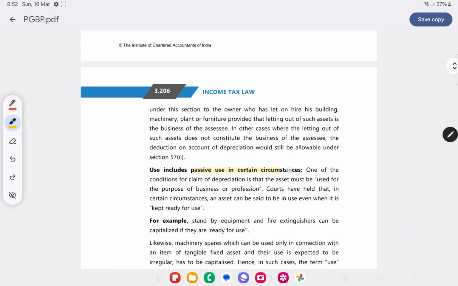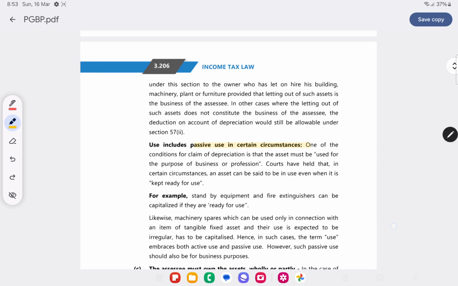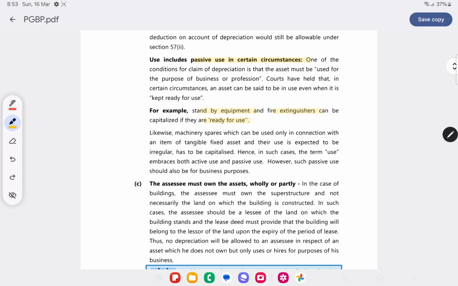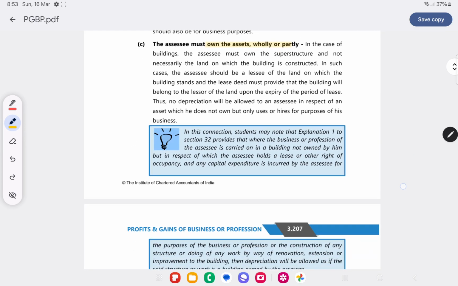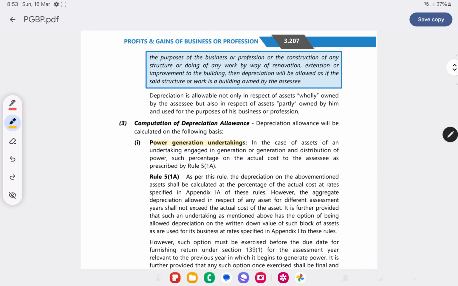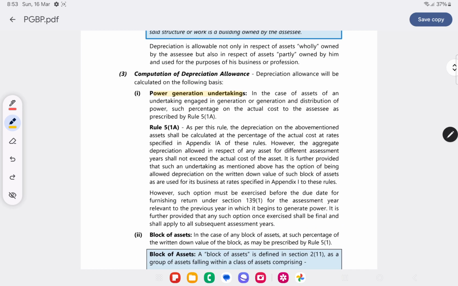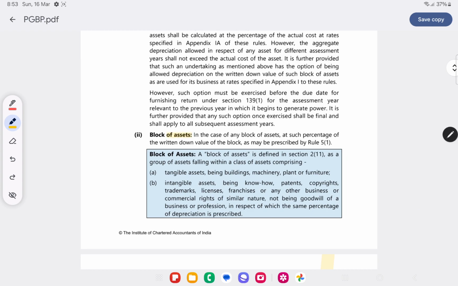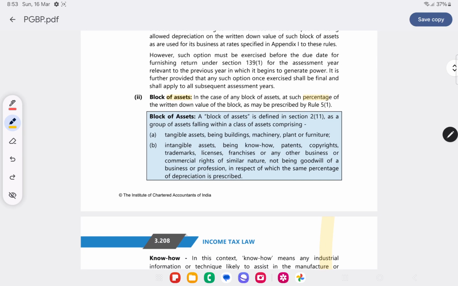Use includes passive use in certain circumstances. For example, standby equipment and fire extinguishing equipment can be capitalized if they are ready for use. The assessee must own the assets either wholly or partly. For power generating units, there is an option to claim either WDV or SLM method. What is block of asset? Block of asset are such assets having the same percentage and in the same class of asset.